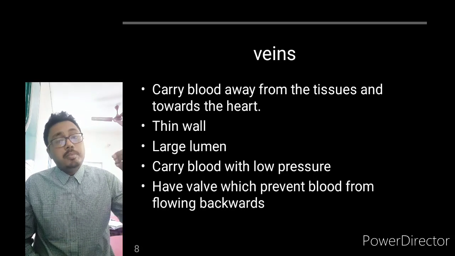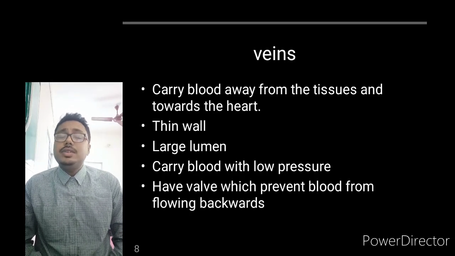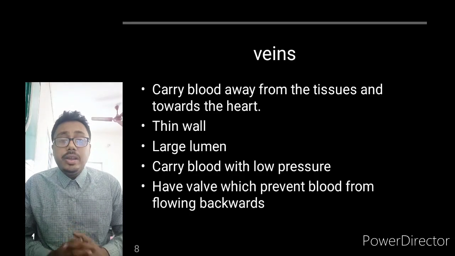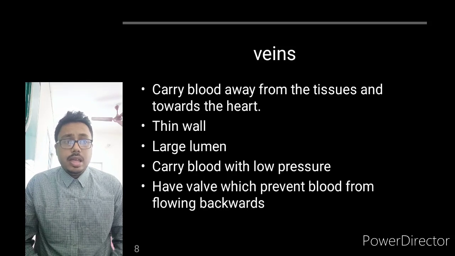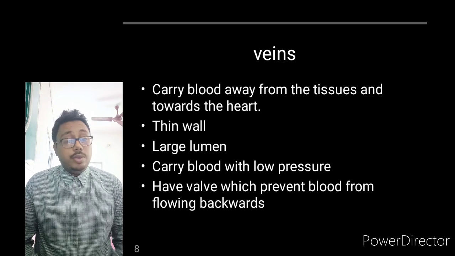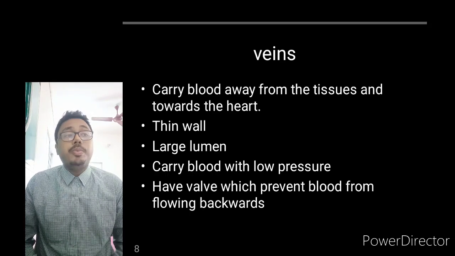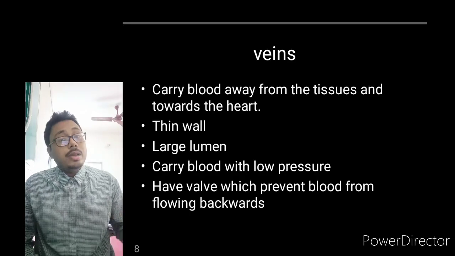Capillaries have less blood pressure. Now in veins, the lumen is large compared to the arteries, and it has valves also, and we have told that the valve is used to prevent the blood from flowing backward.